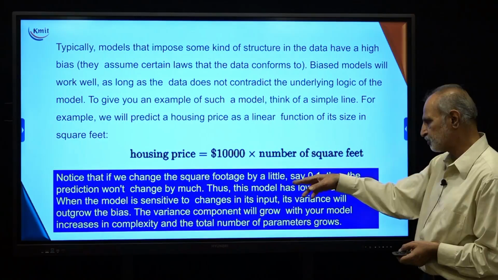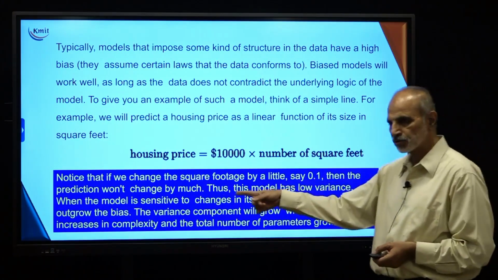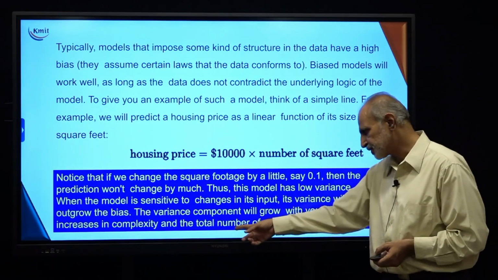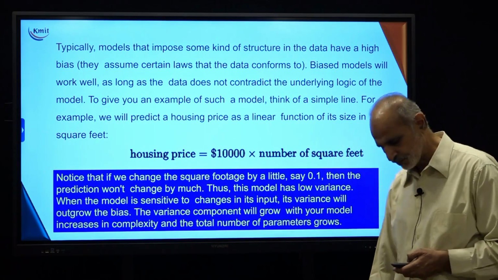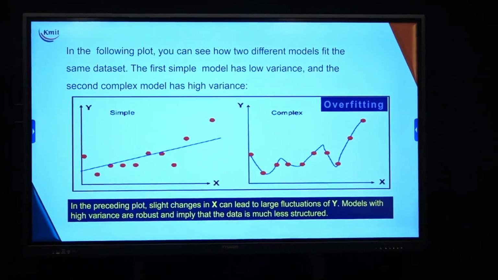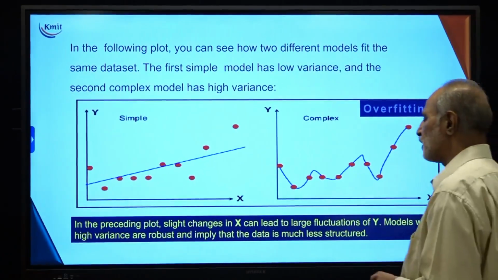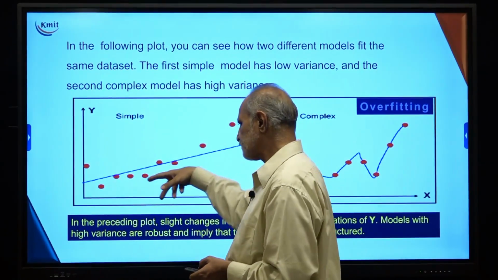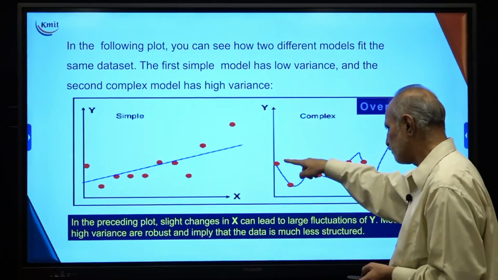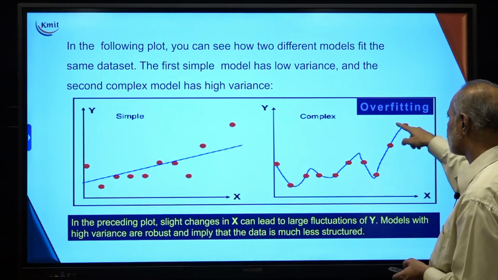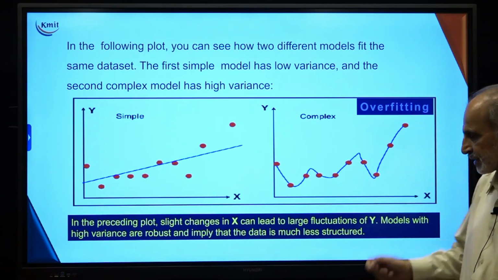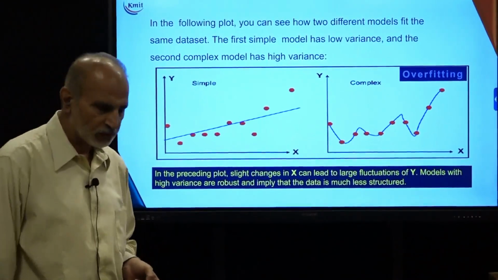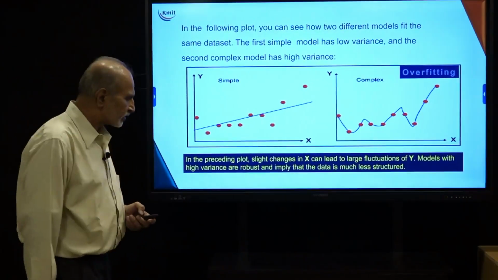When the model is sensitive to changes in the input, its variance will outgrow the bias. The variance component will grow when your model increases in complexity and the total number of parameters grows too. You can see here a simpler model will have fluctuations on both sides, and this is the best fit, and a model which fits all the data in a zigzag manner is what we call an overfit. In the next session, I am going to talk in more detail about overfit and how to avoid it in the data model. So thank you for your patient listening.